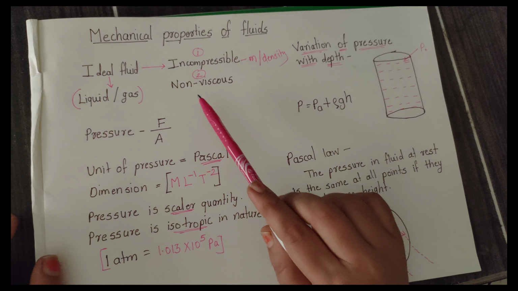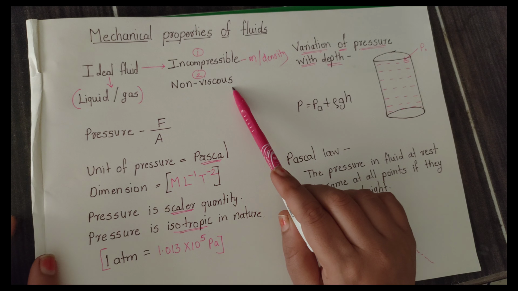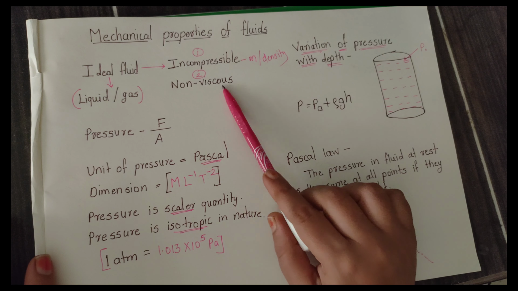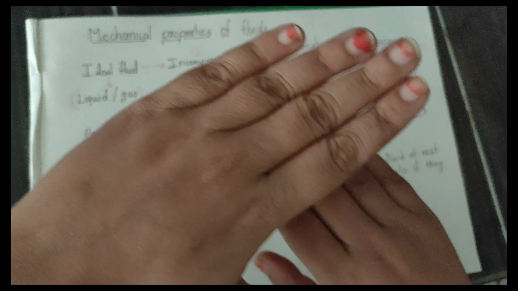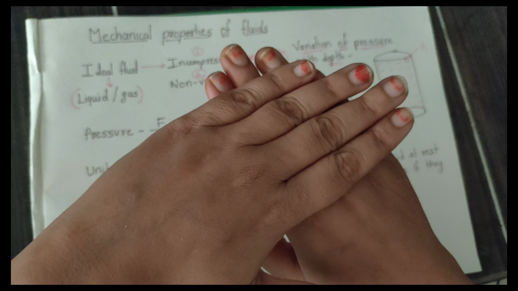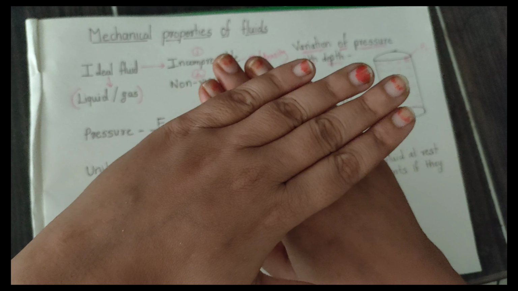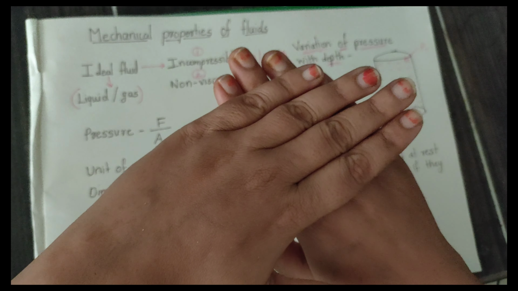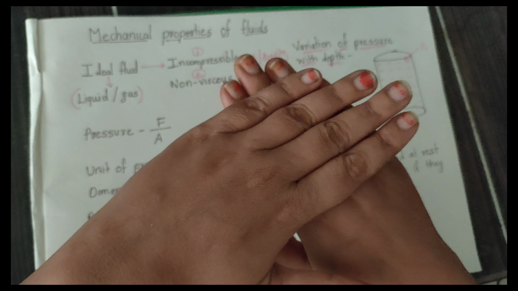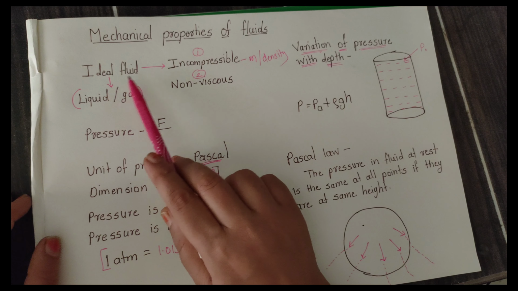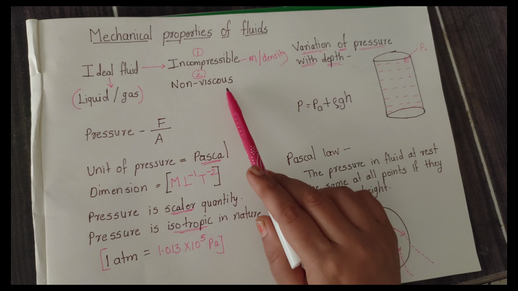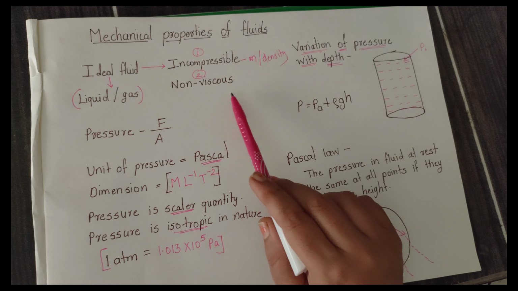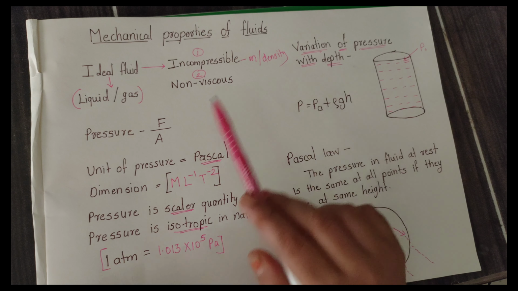The second property of an ideal fluid is that it is non-viscous in nature. Now what is meant by viscous? Viscous means that if there are two layers of the liquid, and one layer applies a tangential force on another layer, then that liquid is viscous in nature. So obviously, if an ideal fluid is non-viscous, it applies a negligible viscous force. Right? So now next we are turning toward pressure.